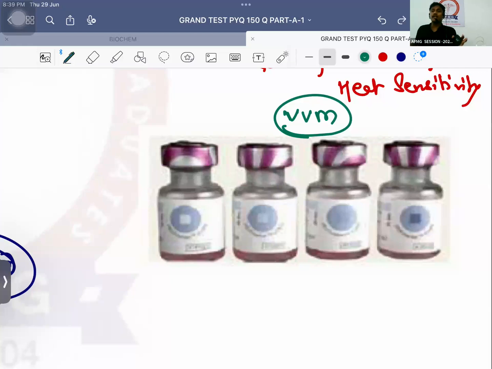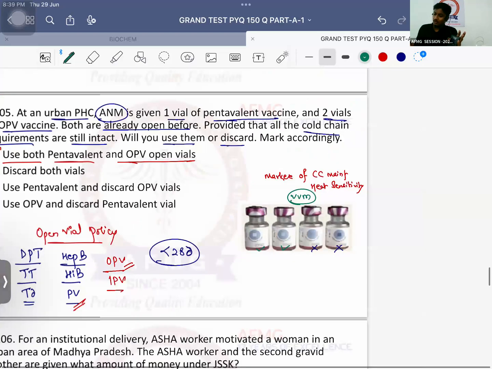If the inner square's color is lighter as compared to the outer circle, then the vaccine can be used. But if the inner square's color is equal to that of the outer circle, or if it is darker than the outer circle, then these vaccine vials cannot be used. That means the cold chain of these vaccine vials was not maintained properly. Okay?